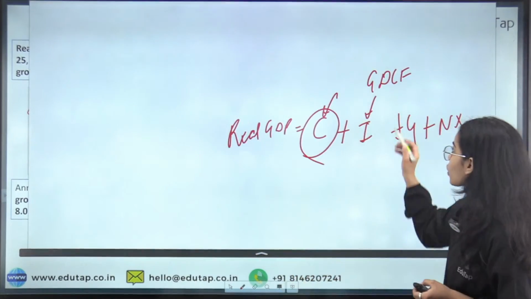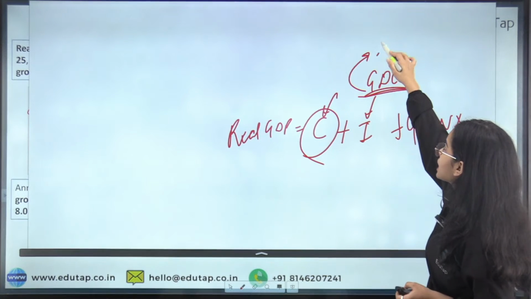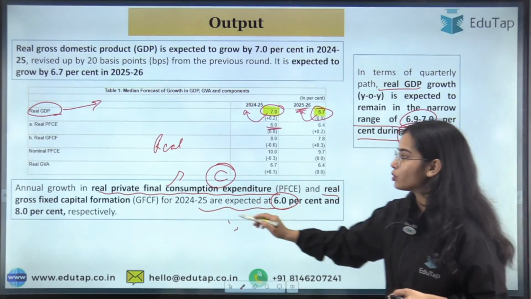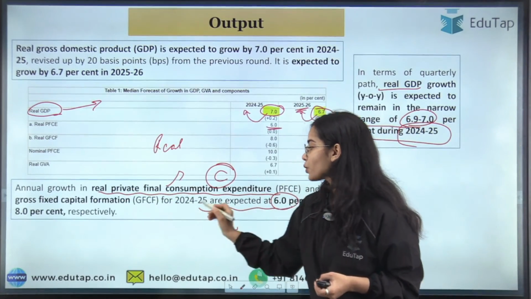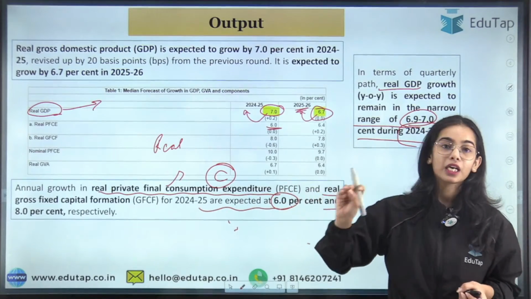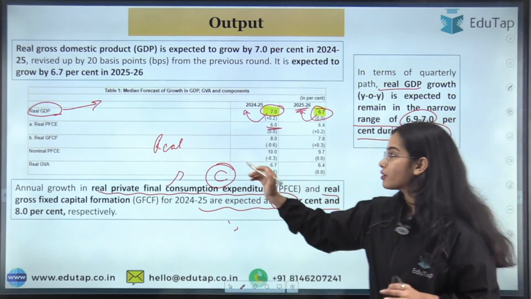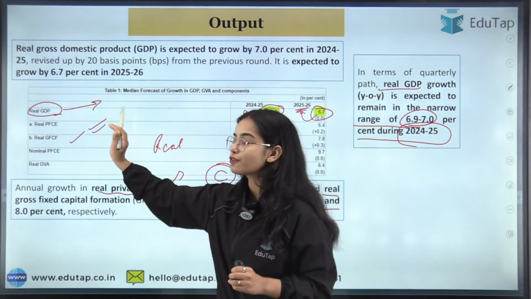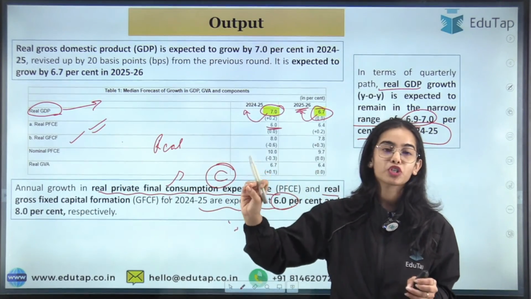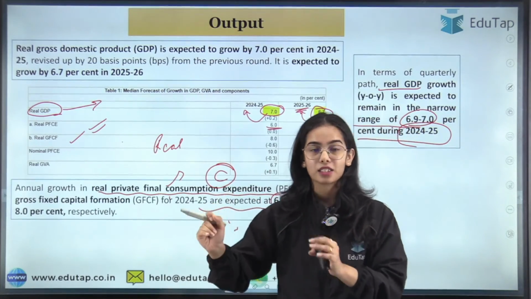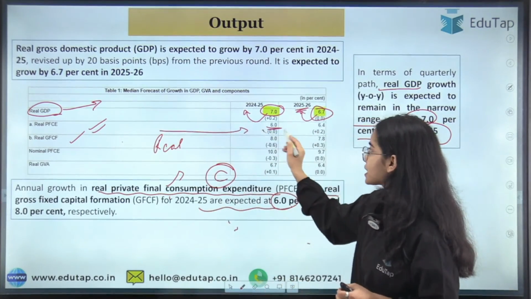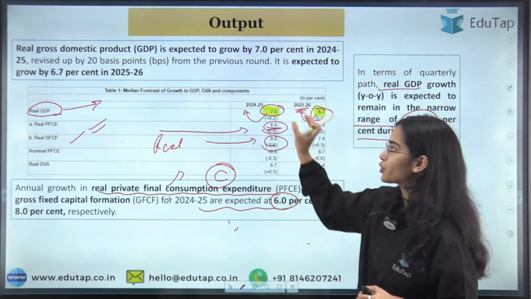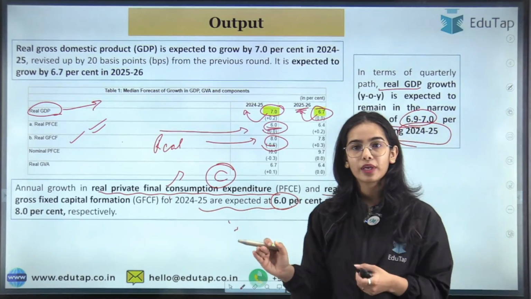And the real gross fixed capital formation. Here we have the gross domestic capital formation, and in this there is the fixed capital formation, that is the assets that are being formed. So the gross fixed capital formation is going to grow by 8% in 2024-25. So this is for the real private final consumption expenditure and the real gross fixed capital formation. Fixed capital formation means investment in assets and such. Okay. So consumption is going to grow by 6% and the gross fixed capital formation by 8% in 2024-25. Any confusion till now, anyone?